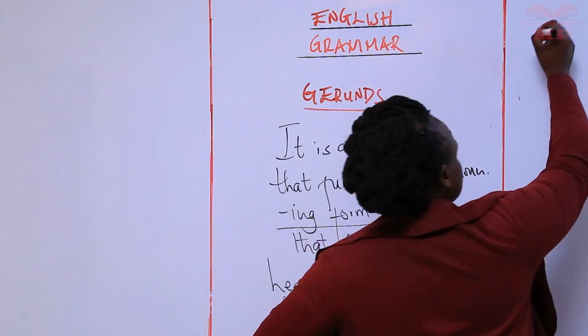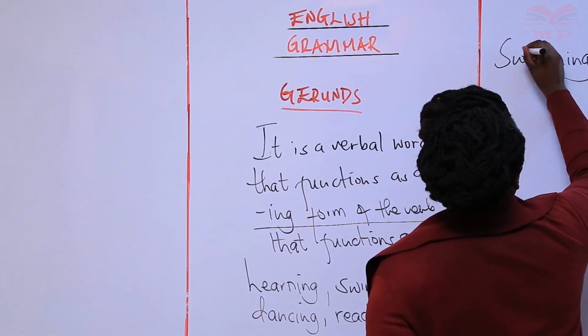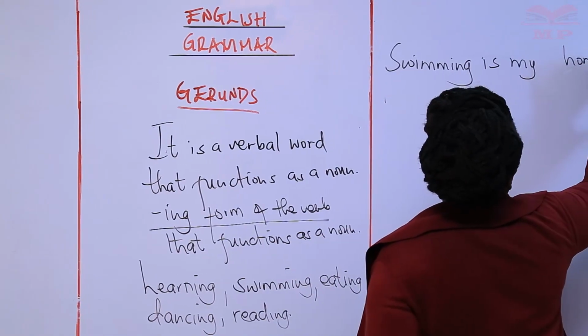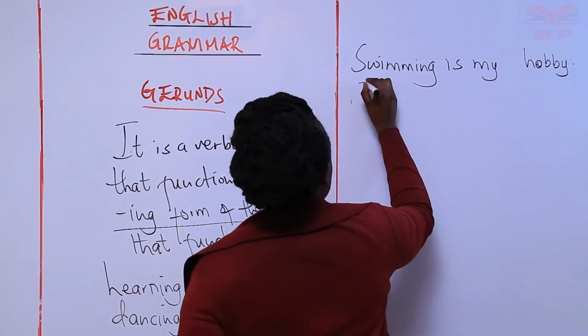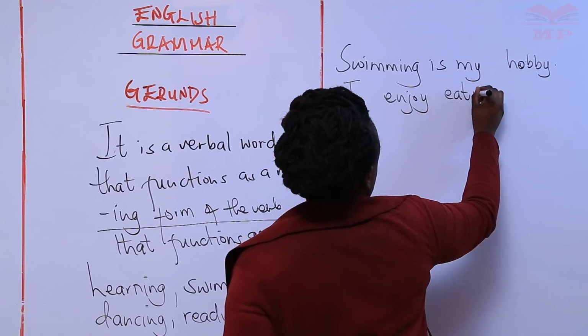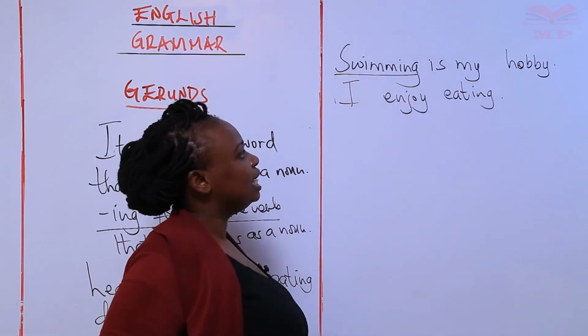For example, swimming is my hobby, or I enjoy eating.